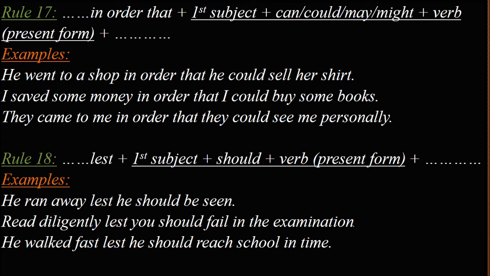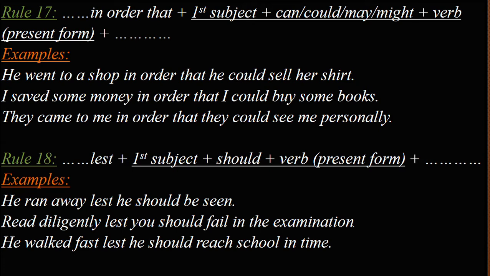Then lest plus first subject plus should plus verb in the present form, you see. He ran away lest he should be seen. He ran away when he saw the police so that he could not be seen by the police. So here lest shows the negative meaning, you see.